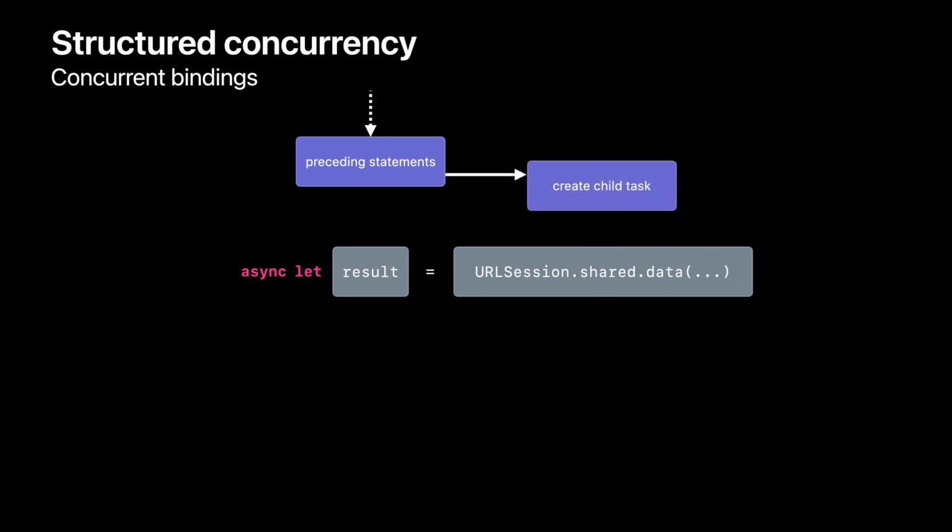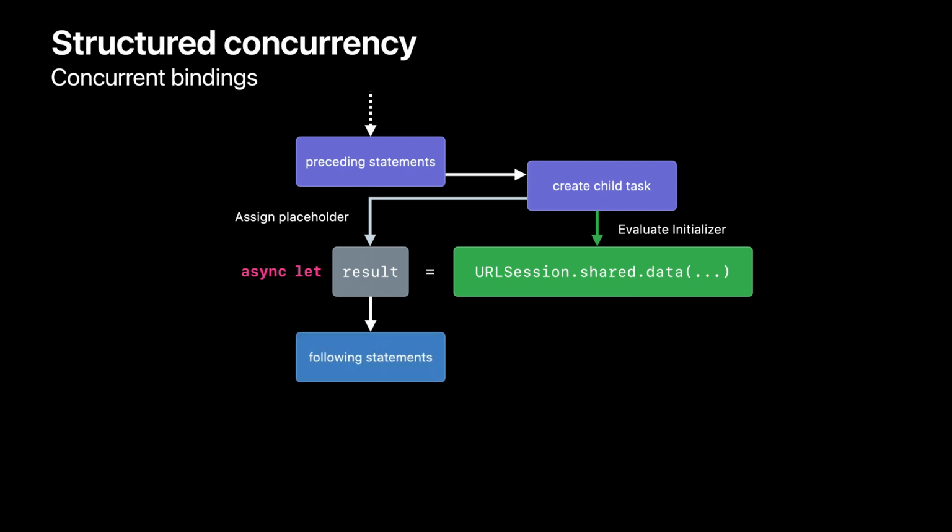To evaluate a concurrent binding, Swift will first create a new child task, which is a subtask of the one that created it. Because every task represents an execution context for your program, two arrows will simultaneously come out of this step. The first arrow is for the child task, which will immediately begin downloading the data. The second arrow is for the parent task, which will immediately bind the variable result to a placeholder value. This parent task is the same one that was executing the preceding statements.